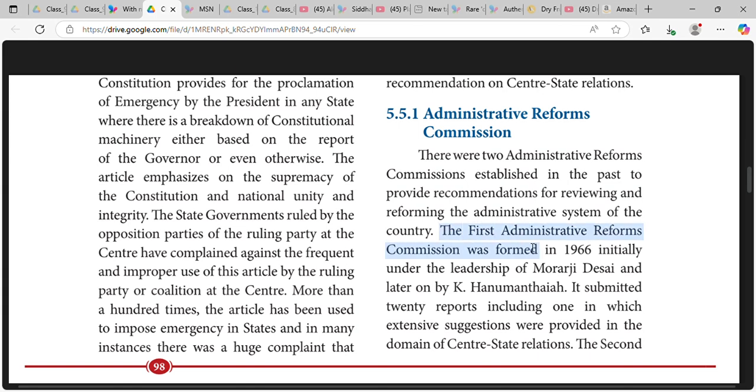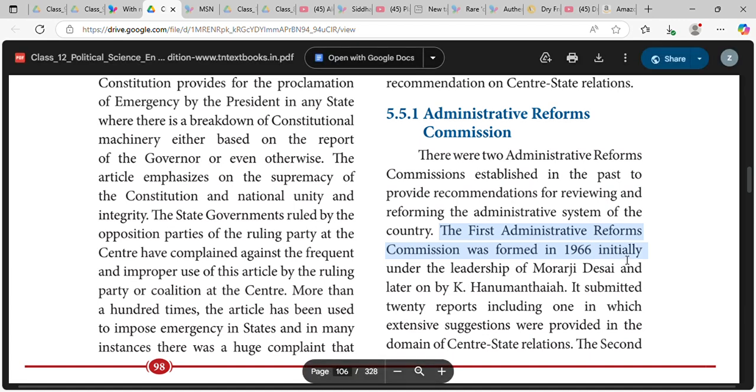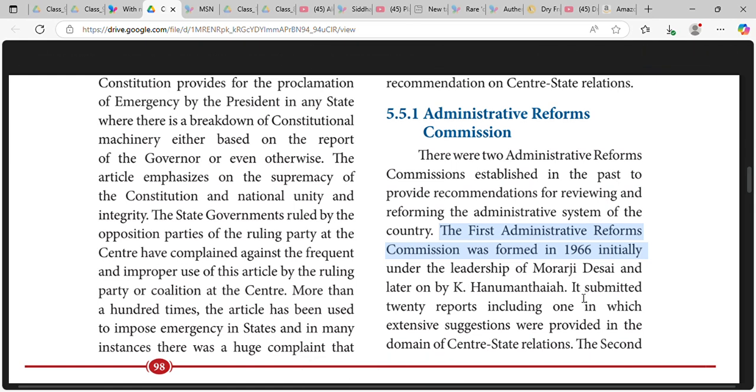The first Administrative Reforms Commission was formed in 1966, initially under the leadership of Morarji Desai and later on by Hanumanthaiya.